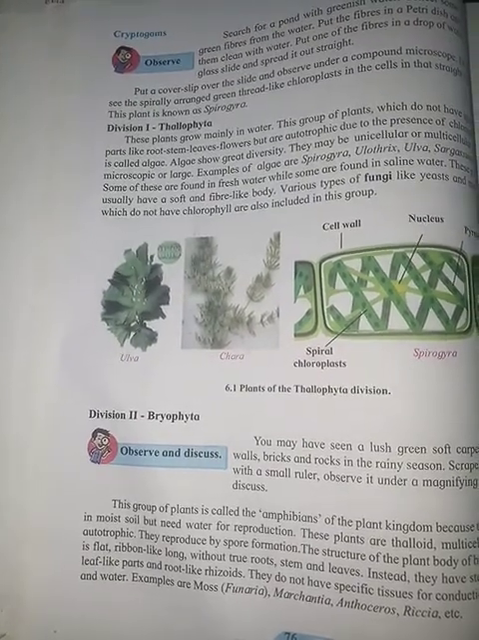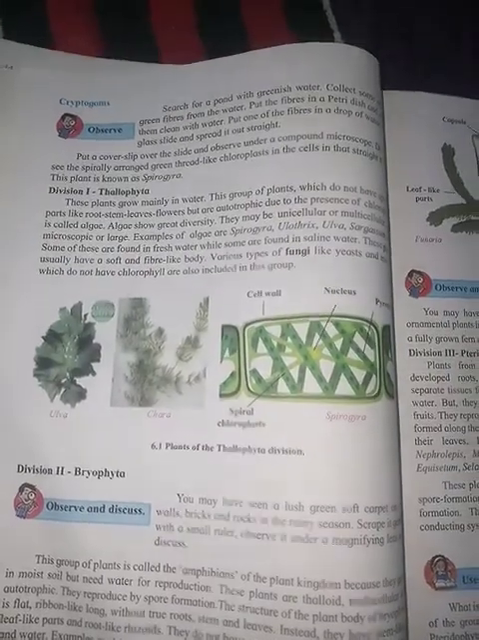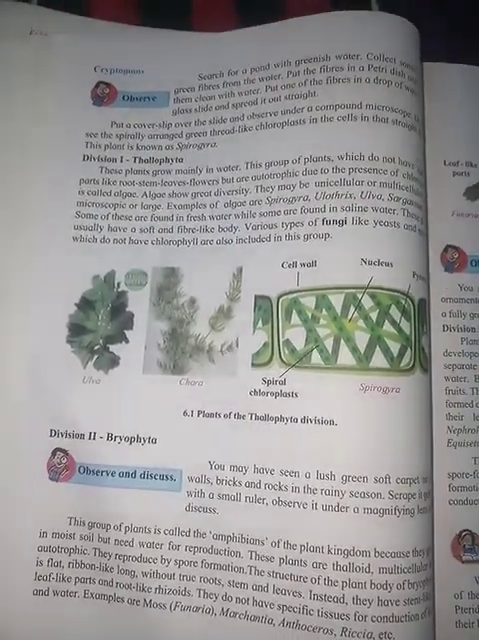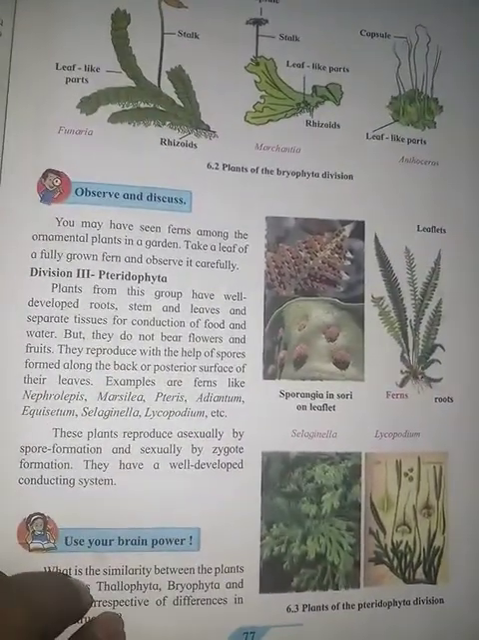Hi friends, in our last lecture we completed division 1 that is Thallophyta, division 2 that is Bryophyta and division 3 that is Pteridophyta. Today we are going to start with phanerograms.